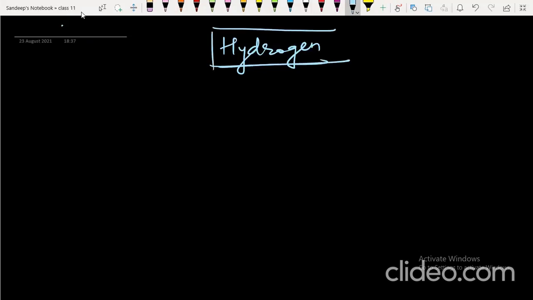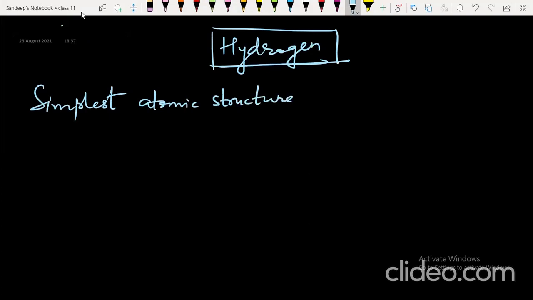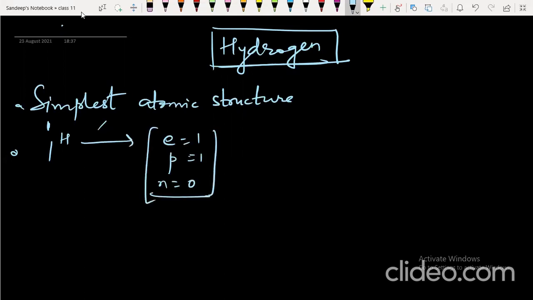As we know, it has the simplest atomic structure. The symbol of hydrogen is H. So number of electron is 1, number of proton is 1, but there are no neutron in protium. It is the only element in the periodic table to have no neutron. Its isotopes do have neutron. So hydrogen has the simplest atomic structure.